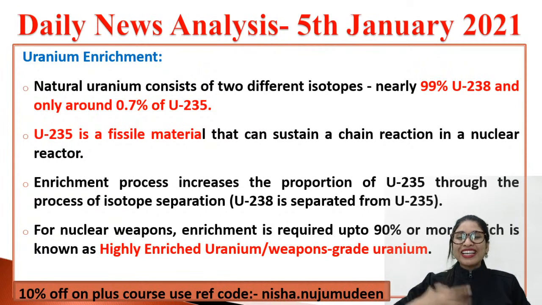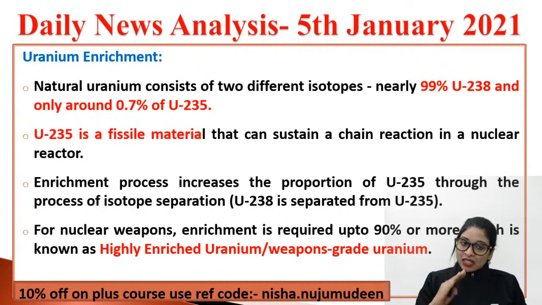Now, enrichment is what? Increasing something, right? Enriching something. When this process happens in the context of uranium, they start increasing the proportion of U-235. And for that, they use a process of isotope separation. For nuclear weapons, the enrichment required is up to 20% or more, and that is known as highly enriched uranium or weapons grade uranium. Clear?